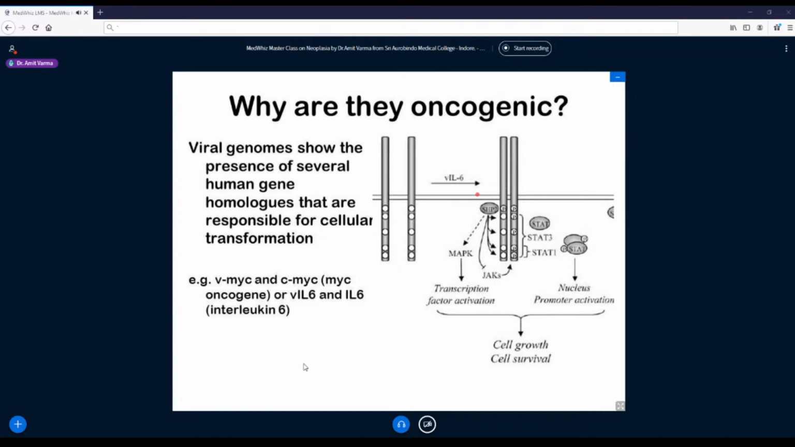Now if that is released in excess, it will lead to stimulation of MAP kinase and STATs, which will actually lead to transcription factor activation and nucleus promoter activation. Both of them are going to give signals to the nucleus to undergo mitosis. So there is cell growth and cell survival. So this is just an example of how viruses can lead to oncogenesis in cells.